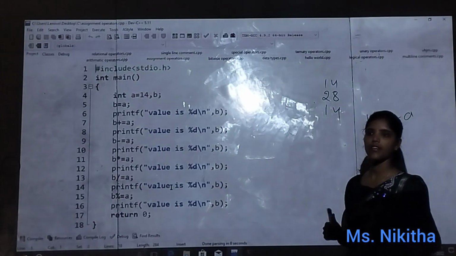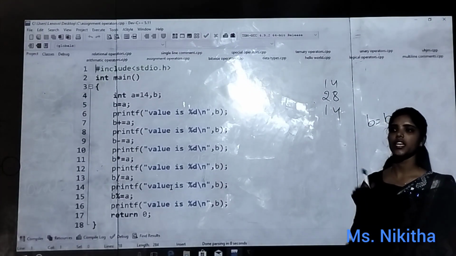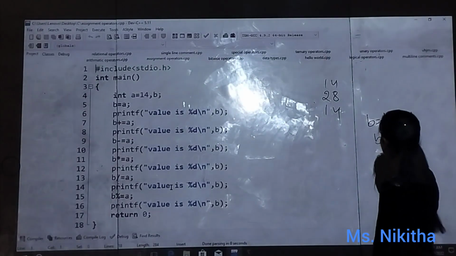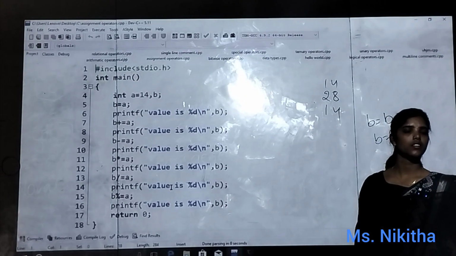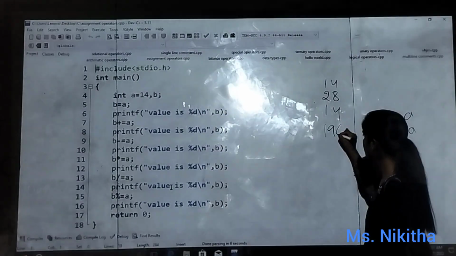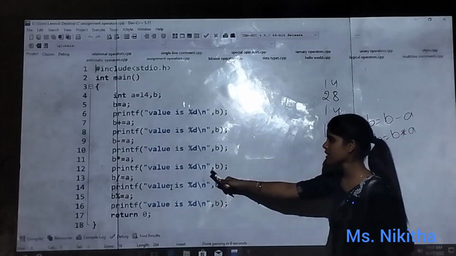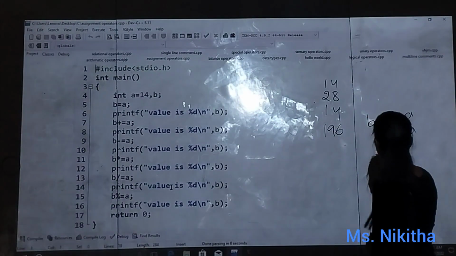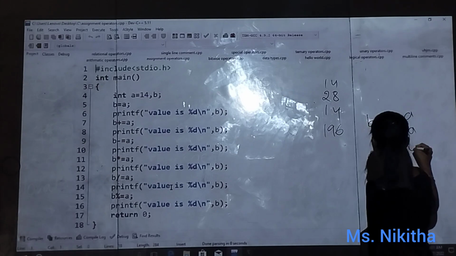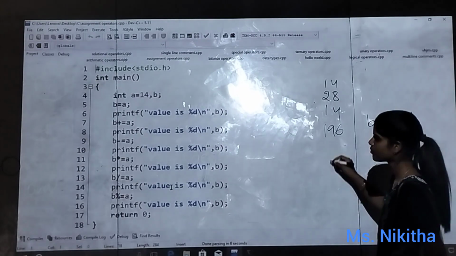So next, what are we having? B multiplication equals A, which means B is equal to B into A, which means 14 into 14, 196. Then after that, what are we having? B division equals A, which means 196 divided by 14. So what is the value?